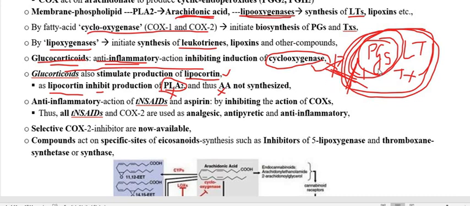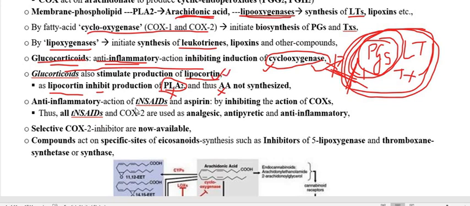So glucocorticoid acts through two ways, not only by inhibiting the cyclooxygenase, but also by producing the protein lipoprotein, and therefore it is a steroidal anti-inflammatory drug.